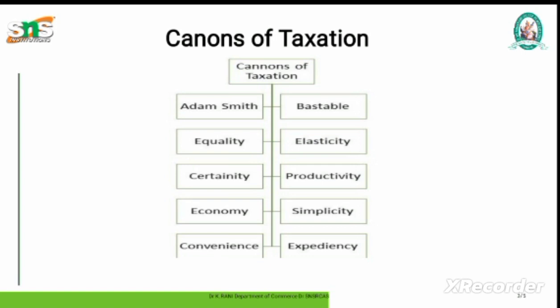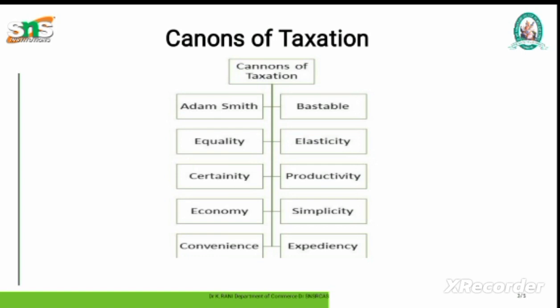equity or equality. According to the canons of equality, the burden of taxation must be distributed equally or evenly among taxpayers. This type of equality, however, deprives justice because not all taxpayers have the same ability to pay tax. Rich individuals can afford to pay more tax than impoverished ones. As a result, justice requires that a person with greater financial ability pay at the highest rate.